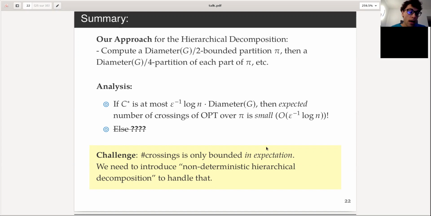This led us to introduce the notion of non-deterministic hierarchical decomposition, which essentially says that we pick a few hierarchical diameter delta bounded partitions at each level, and we'll use the Sherali-Adams LP to help us choose the right one. That adds another layer of technicality that we have to handle in the paper, and that I'm not going to describe right now. But for the general picture, if you believe in your luck, you don't need to look at that right now.